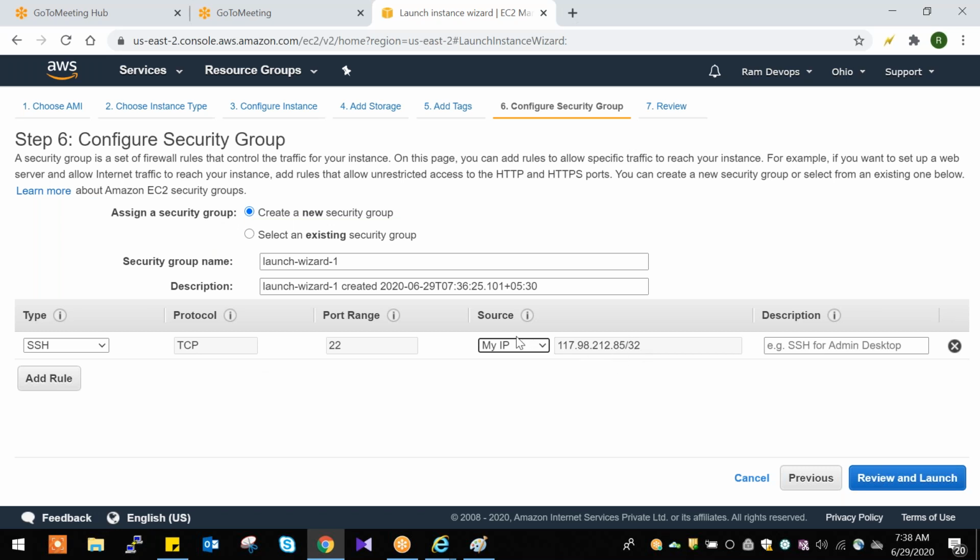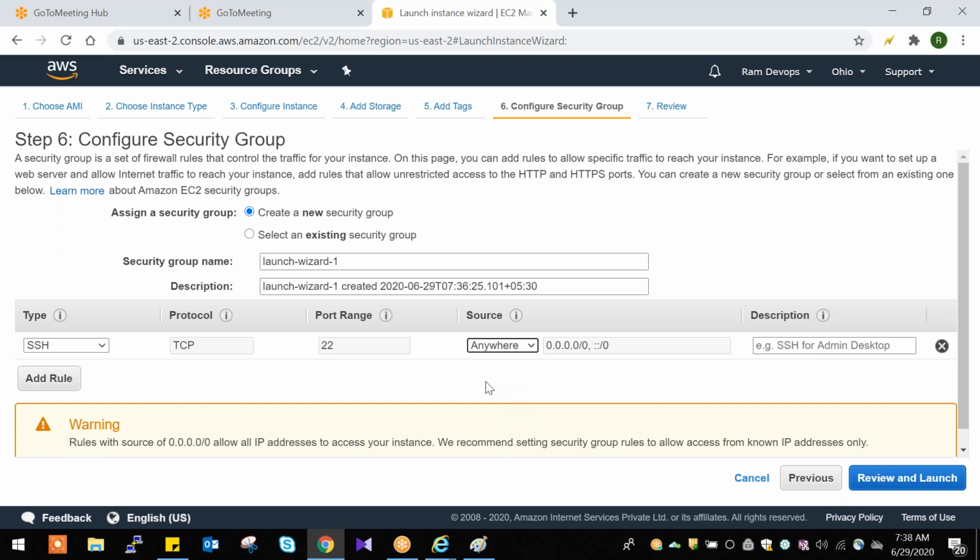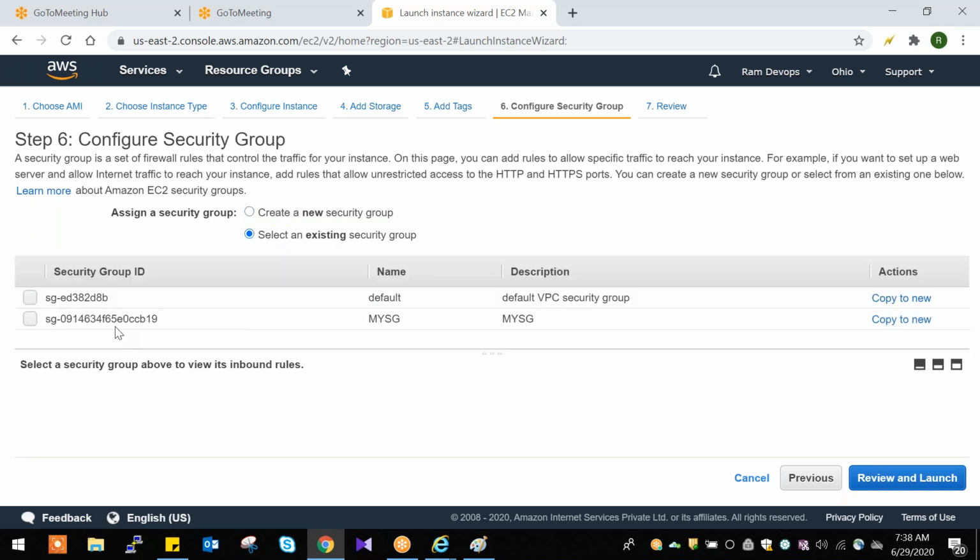I am giving anywhere for now. And here one more thing: create a new security group or an existing group. If you click here, whatever existing groups are there, it will show you.